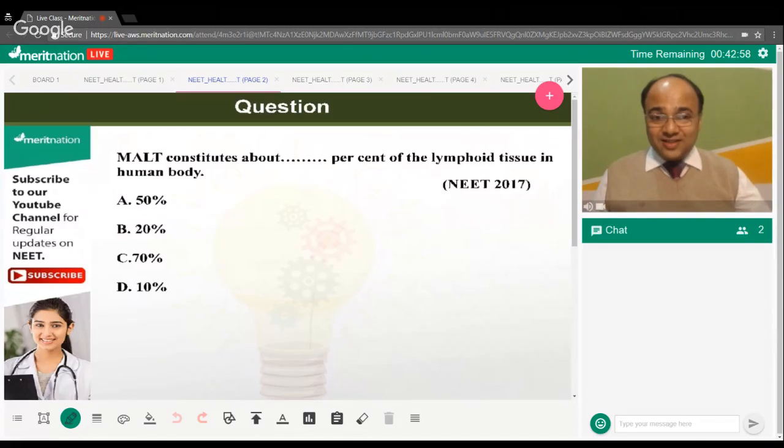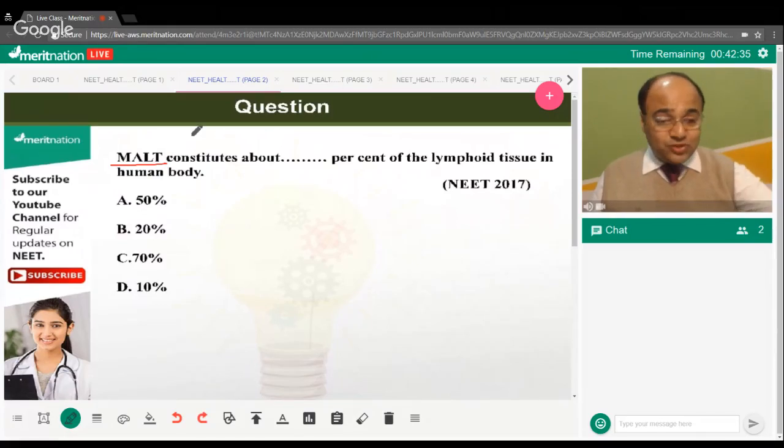So Aditya says it is C, and Shreya says it is A. Harsh says it is C. What about others? So here is the first question in front of you. And what do we mean by the MALT here, by the way? Muskan says it is C, and MALT over here refers to mucosa associated lymphoid tissue.